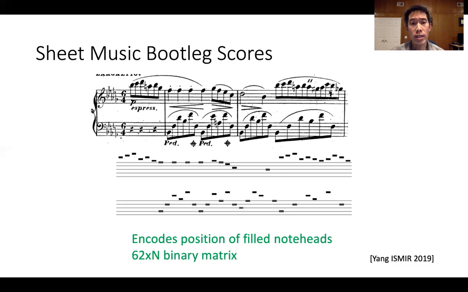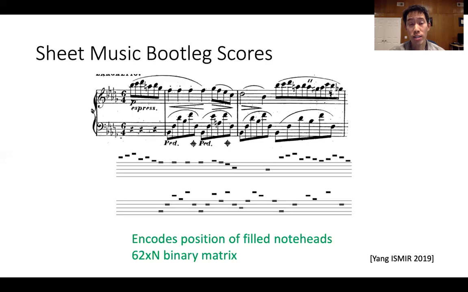The bootleg score is a feature representation of piano sheet music that encodes the position of filled note heads relative to the staff lines. The bootleg score itself is a 62 by n binary matrix, where 62 indicates the total number of possible staff line positions in both the left and right hand staves, and where n indicates the total estimated number of simultaneous note onsets.